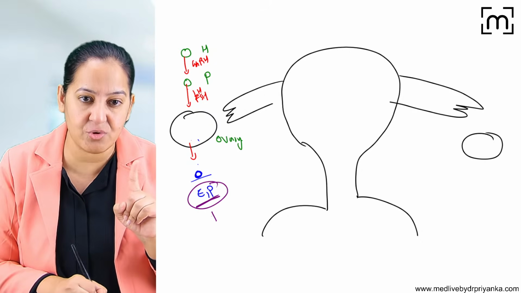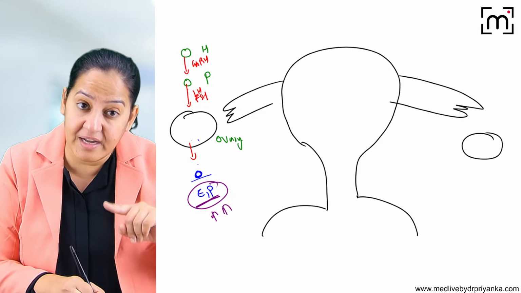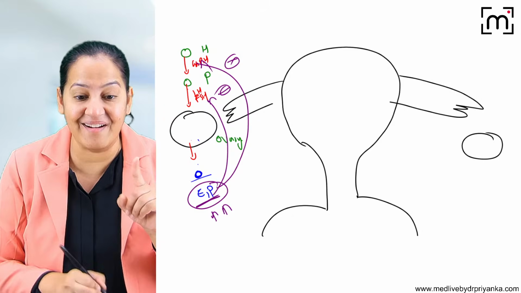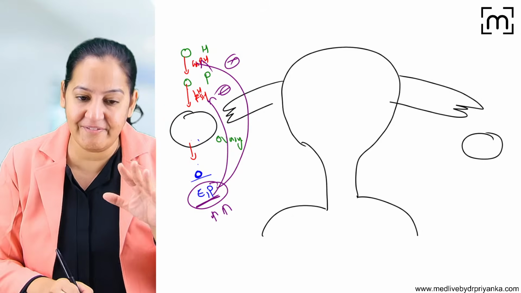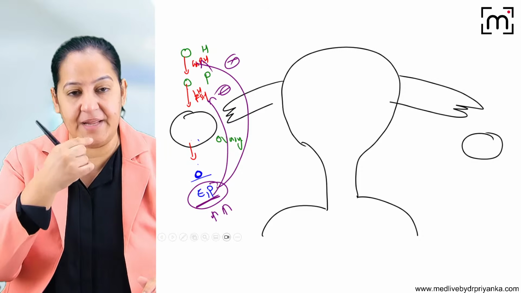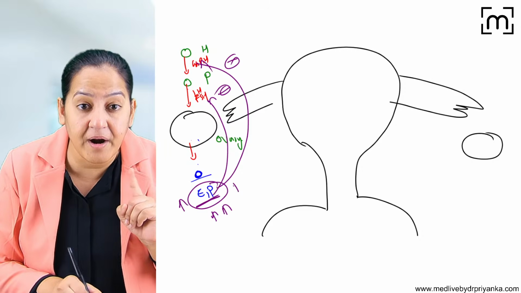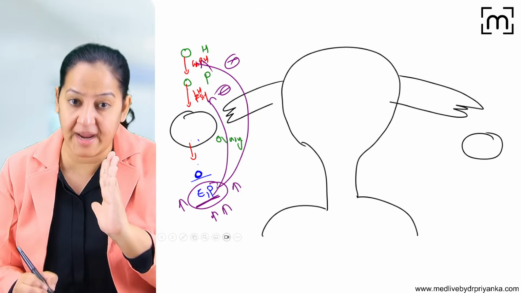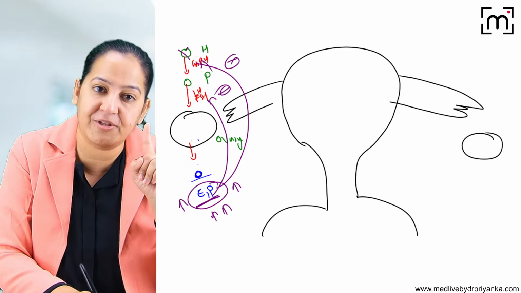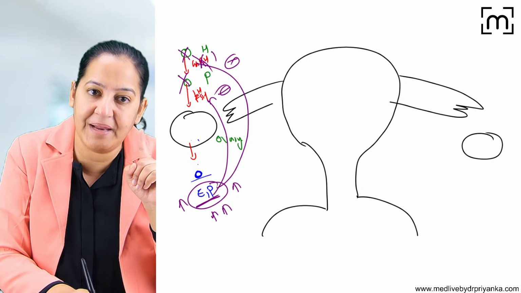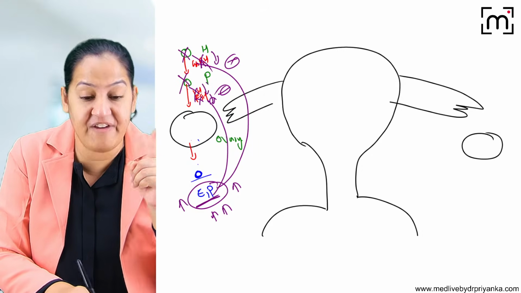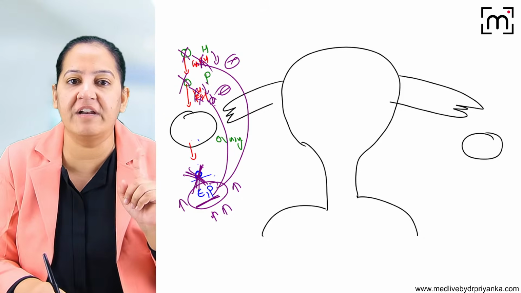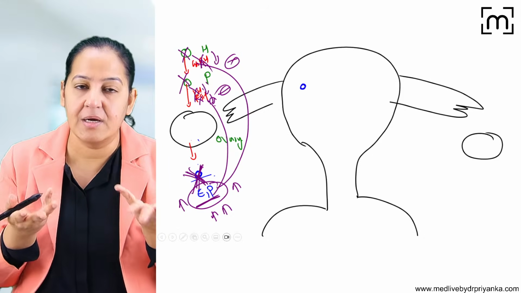So listen, if estrogen and progesterone are high, they will give negative feedback on the hypothalamus and the pituitary. Whenever the lady takes OCP daily, the estrogen and progesterone in her blood will be high throughout the cycle. So there is negative feedback on the hypothalamus and the pituitary. GnRH will be less, LH and FSH will be less. If LH and FSH are less, ovulation does not take place. If ovulation does not take place, ova will not go into the uterus, so how will conception take place?